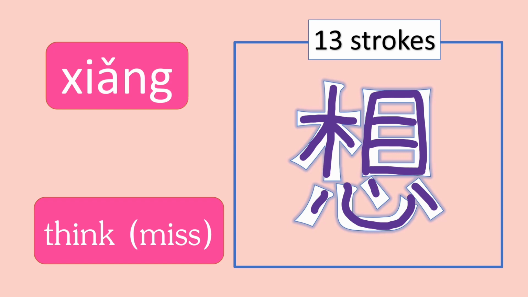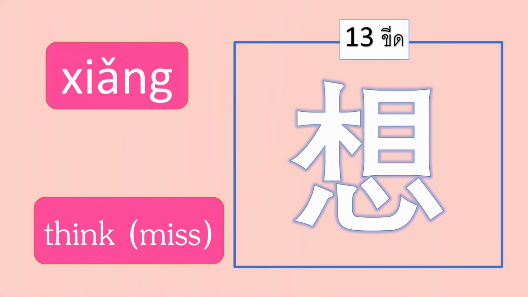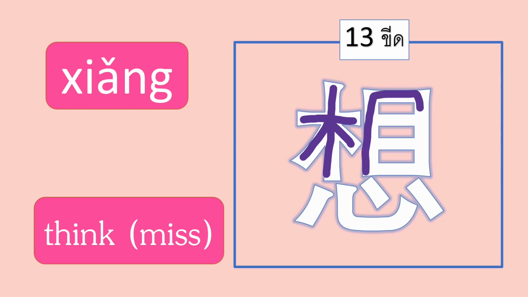Can you follow? I'll show you stroke by stroke. You start with this stroke, number 1, and then go down for number 2. On the left side, 3, and right is 4. And the next one, 5, 6. So this line is going horizontally and vertically.